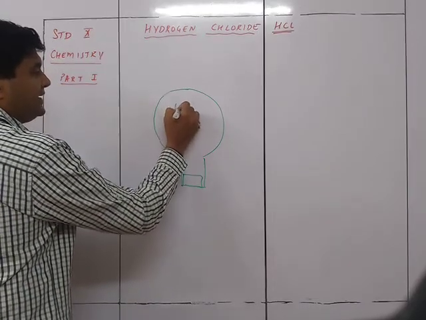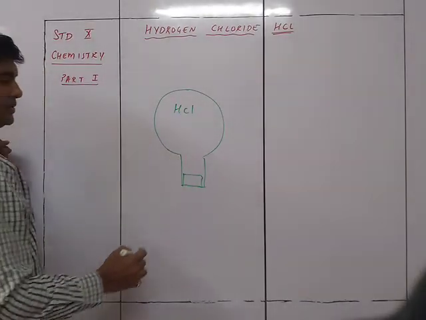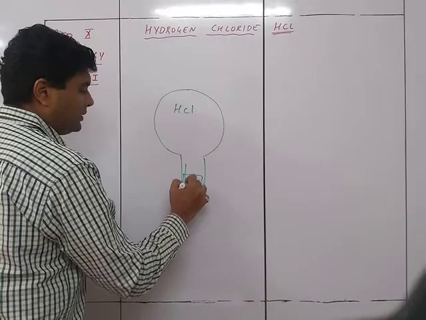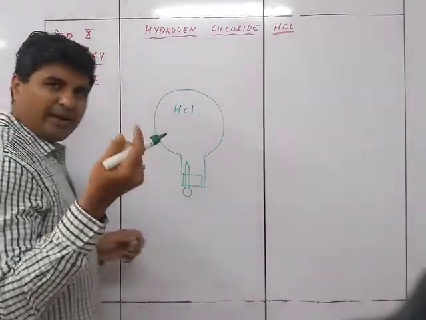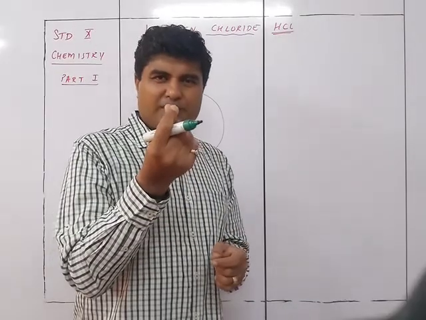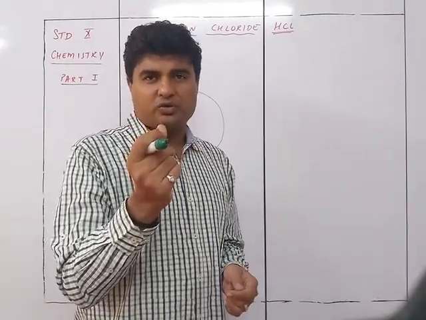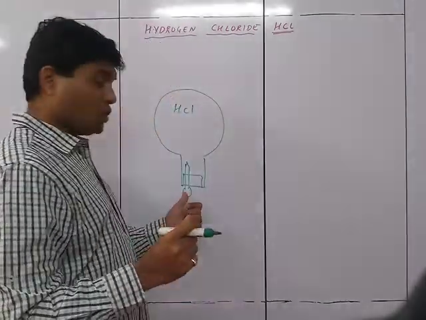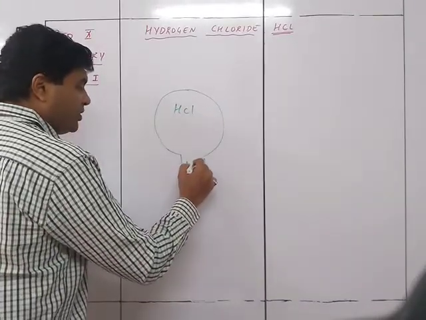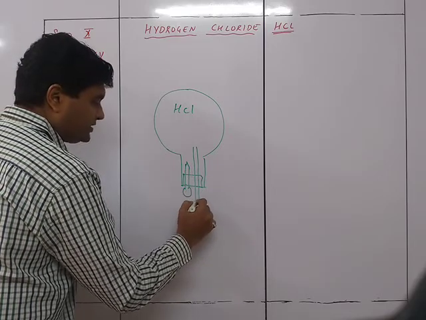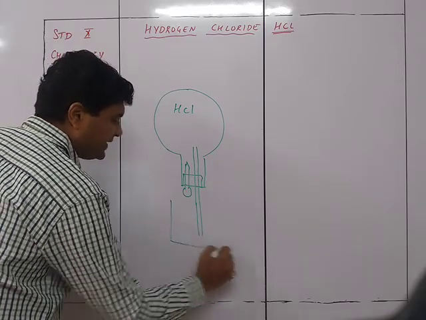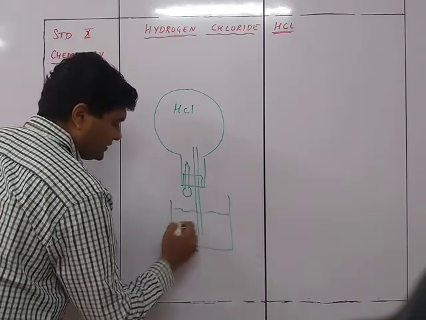In one hole, there will be a rubber dropper, like an ink dropper, with a small quantity of water in it. Then there will be a delivery tube, which is made to sit inside water over here. This is water over here.